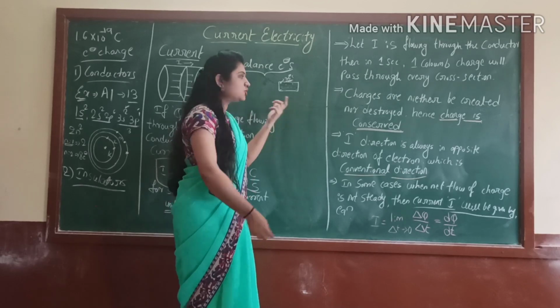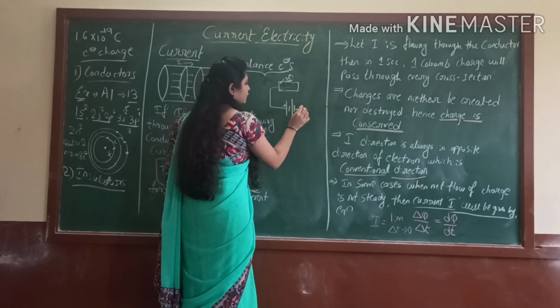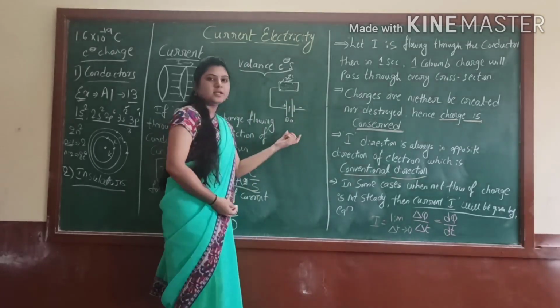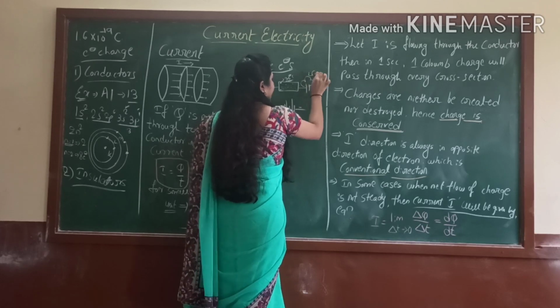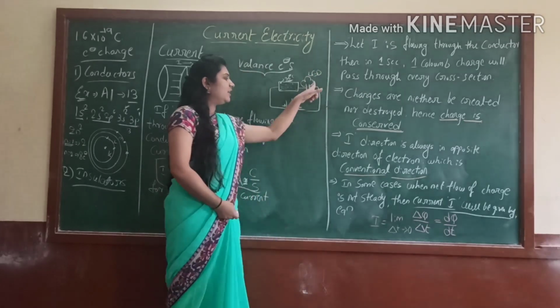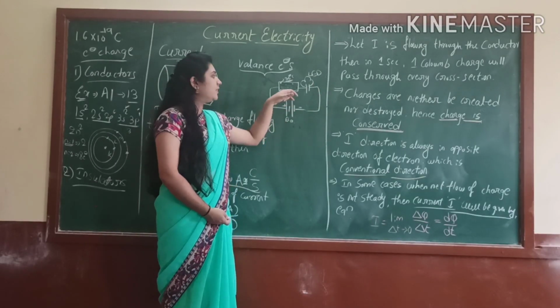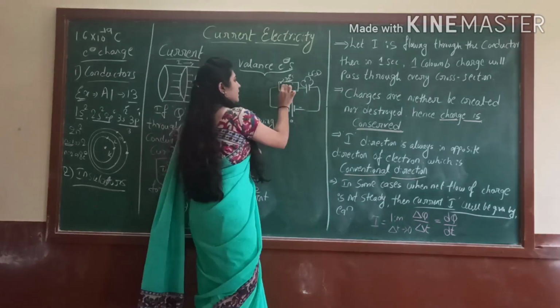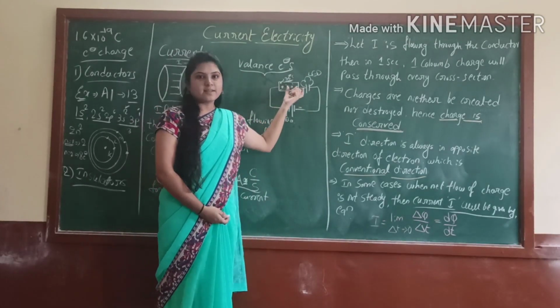How will we give the energy? That is by the battery. Positive, negative. This is our battery. Just assume one LED bulb is there. This is our LED bulb and this is the battery. With the help of the battery, I am giving energy to the electrons. First they are at rest.